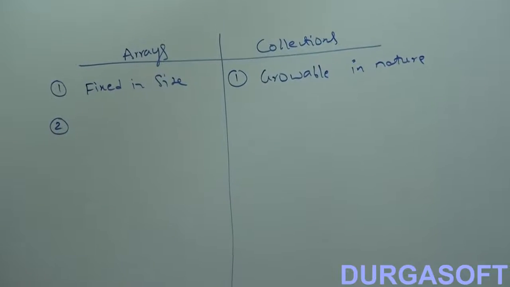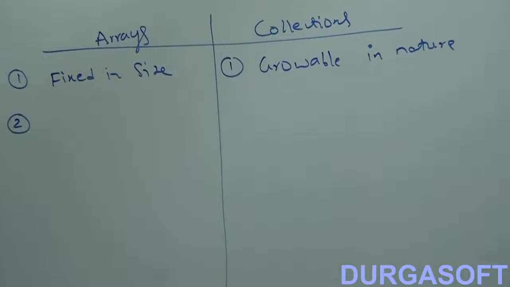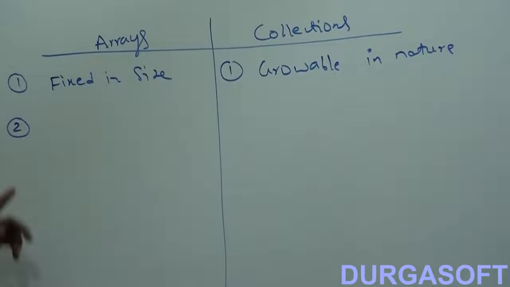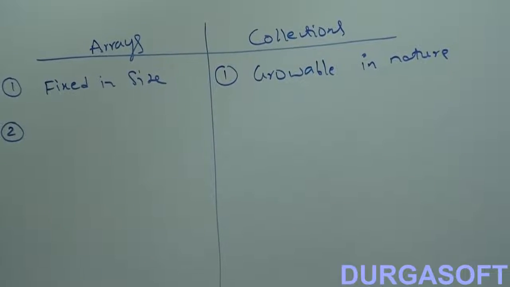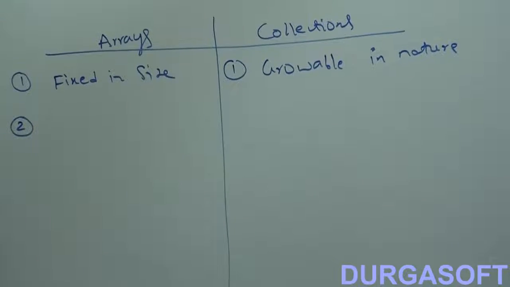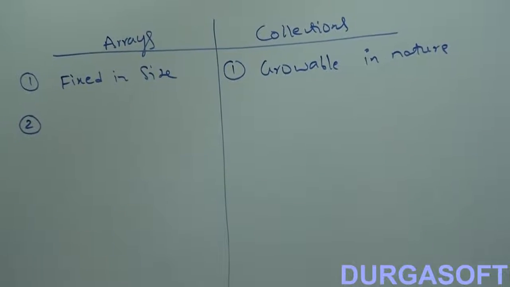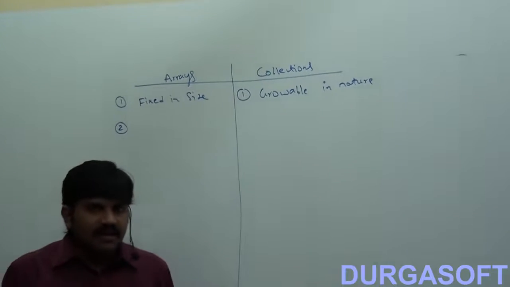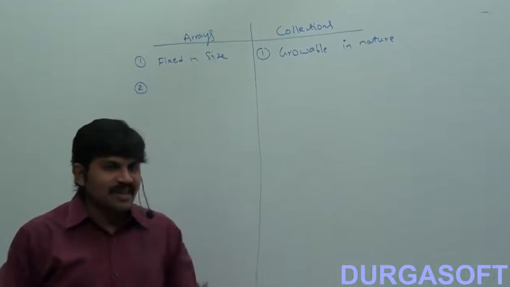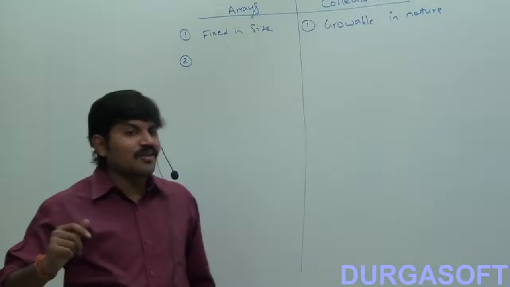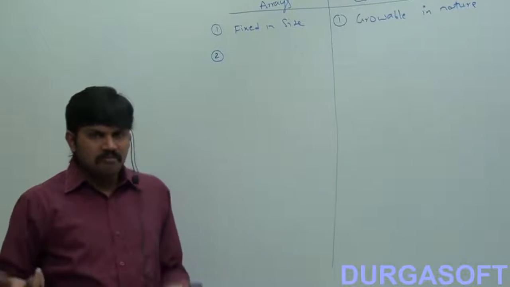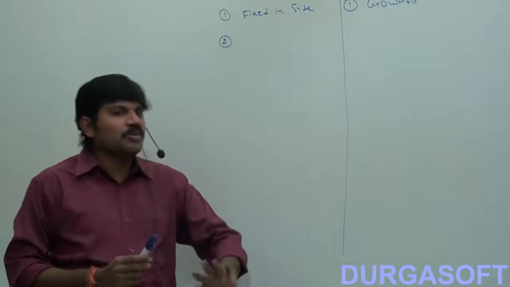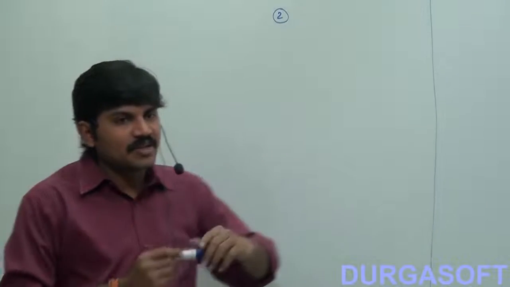Now second point, memory point of view, arrays are recommended or not? Memory wise, arrays are not recommended. Because the problem is, if I created an array with a 10,000 size, but at runtime, only 2 elements I inserted. What about the remaining 9,998 memory locations? Waste. So, with respect to memory, arrays are not recommended to use.